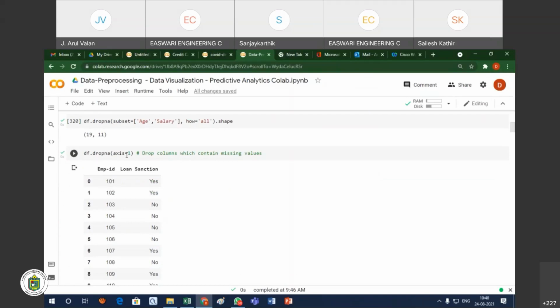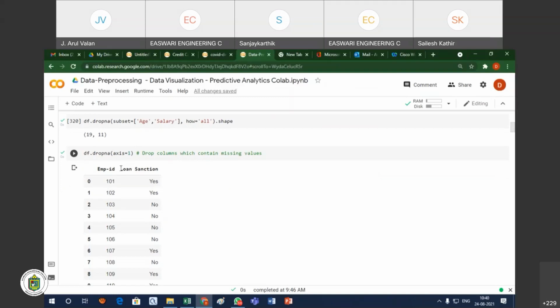Dropna with axis equal to 1. Normally in Python, axis 1 represents the column and axis 0 represents the row. So we are dropping all the columns wherever the columns have missing values.